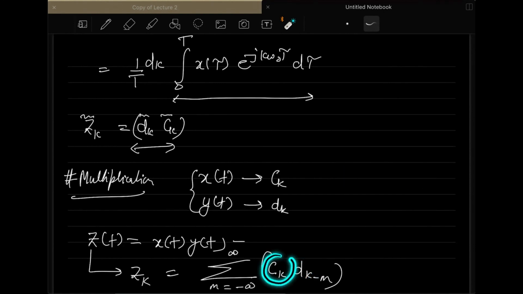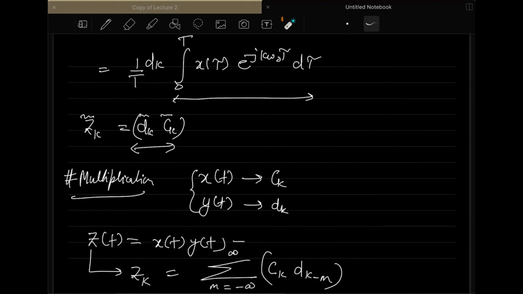So these coefficients are all discrete, and this particular expression is actually a discrete time convolution. So what it says is, if you multiply the two time signals in time domain, the corresponding coefficients that you will obtain in the frequency domain are the convolution of the two discrete time sequences, which are c_k and d_k.